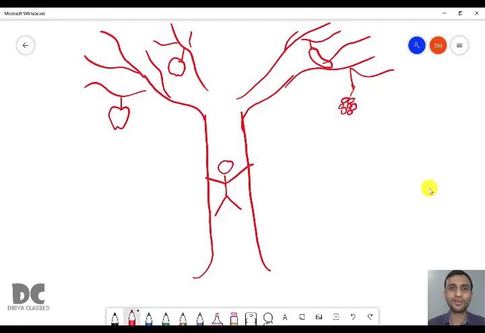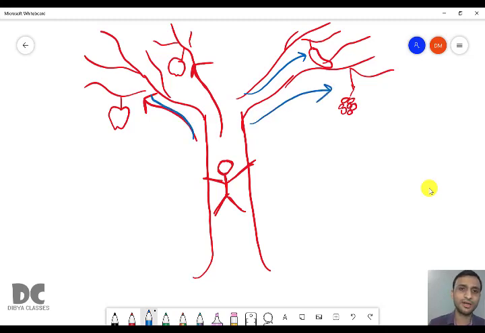In a tree usually you have one thing, but this is a hybrid tree and you have 4 things. But the child can go only into one branch to eat one item at a time. Right? There are 4 things. He cannot eat all 4 directly because they are in different branches. Orange is in a different branch. Banana is in a different branch. Grapes are in a different branch. So he has to go to one branch so that he can eat one item.